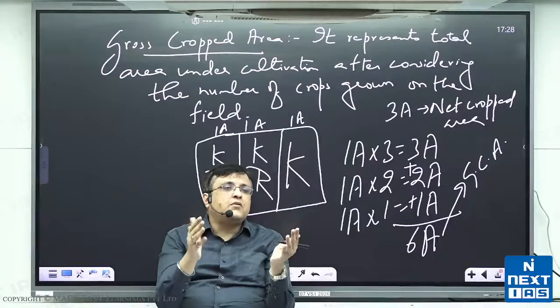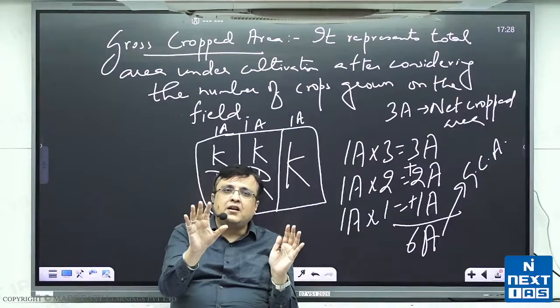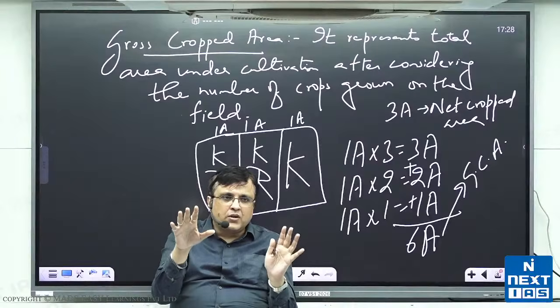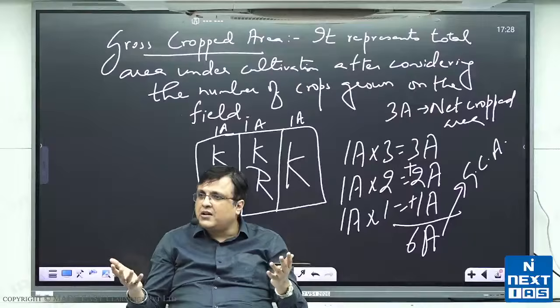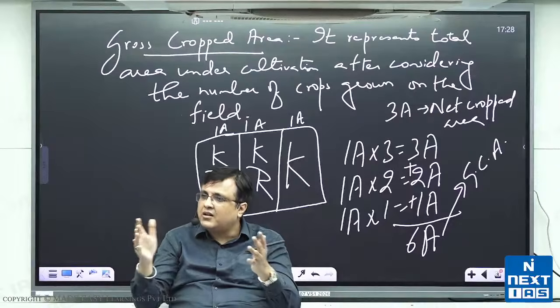So automatically, think the literacy rate in India was 16%. 84% people were completely illiterate. So automatically you didn't have people who could have worked as industrial labor.